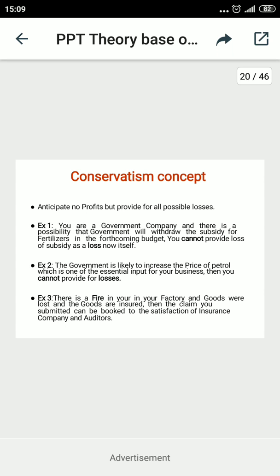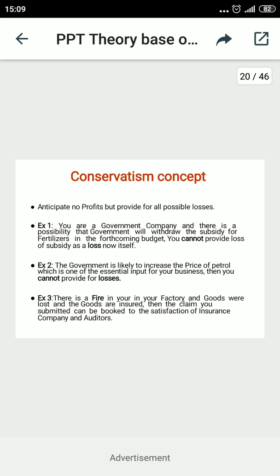Another example I am giving: when a business is selling goods on credit to customers, there is a possibility that a material amount may turn out to be bad debts, meaning the chances of the amount going bad.